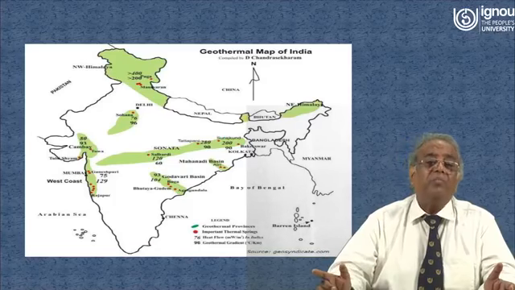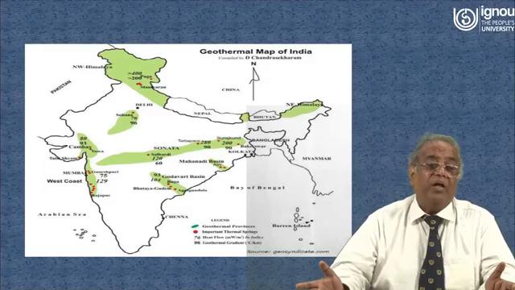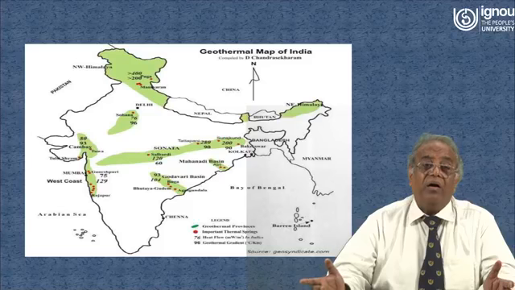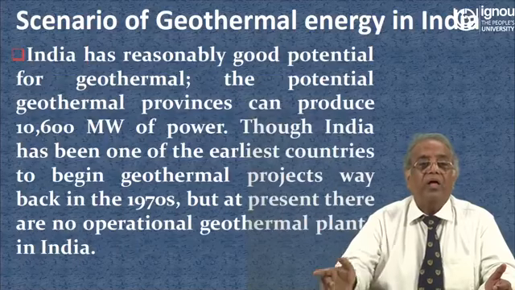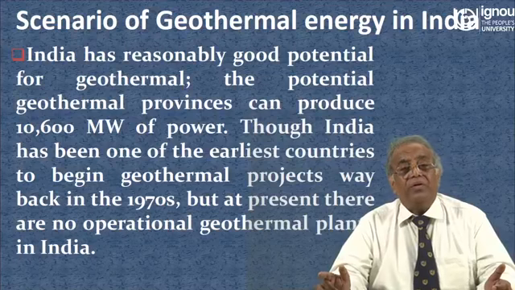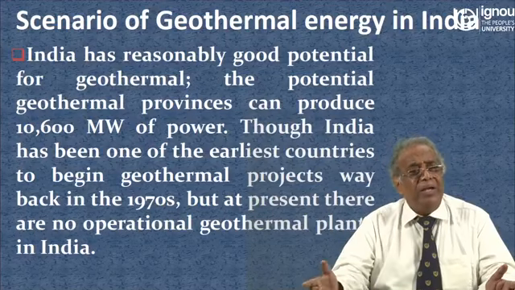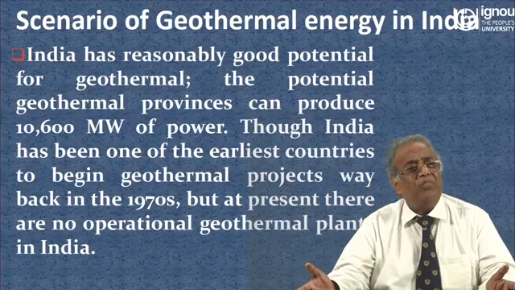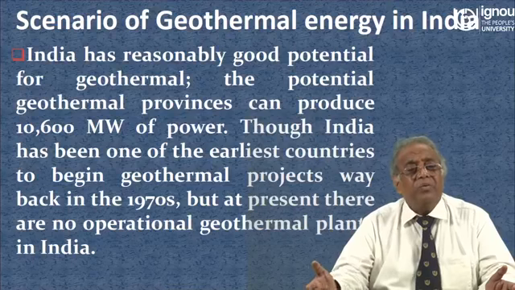You see that on the Himalayan belt, it shows that there is a possibility of Ring of Fire, where already there exist some hot springs. Now we will talk about the scenario of geothermal energy in India. India has reasonably good potential for geothermal. The potential geothermal provinces can produce 10,600 megawatt of power.